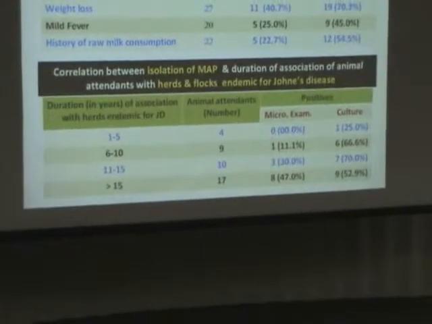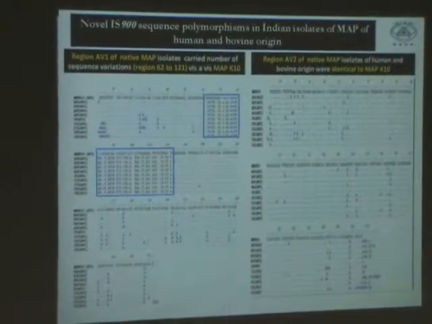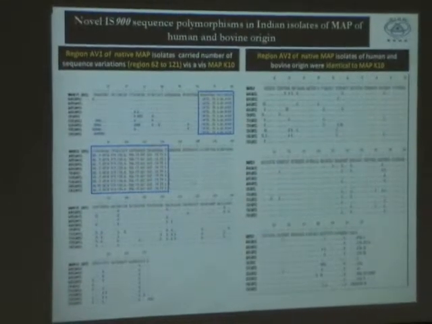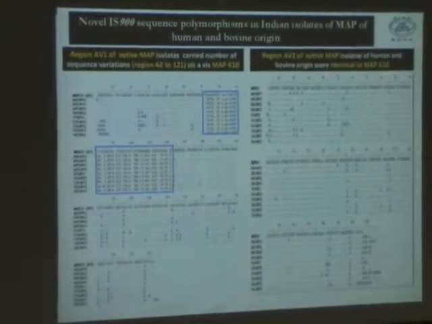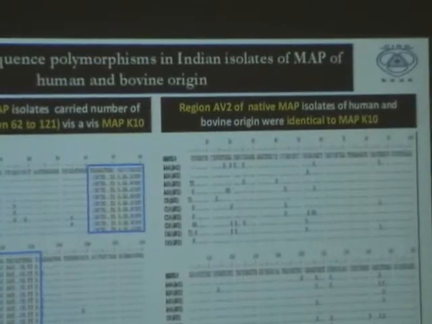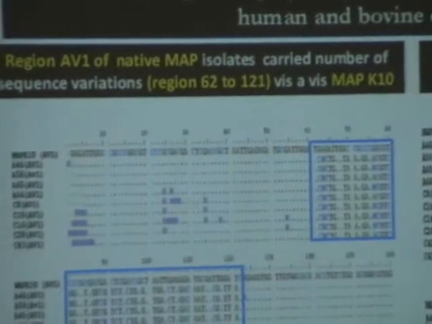In this positivity of these animals and these persons suffering with Crohn's disease with this map, we took the help of Dr. Tim Bull, where we sent some of our isolates from cattle or animal origin and human origin to confirm that they are the same. So we compared this in micro-analysis, the nested PCR and the sequencing of the product.